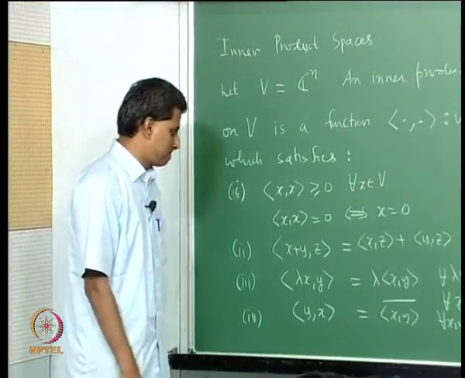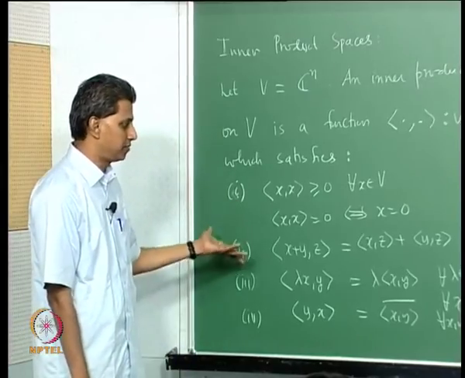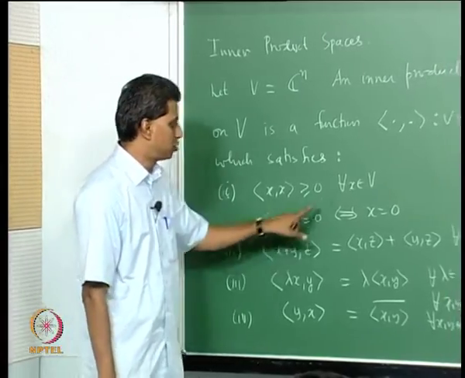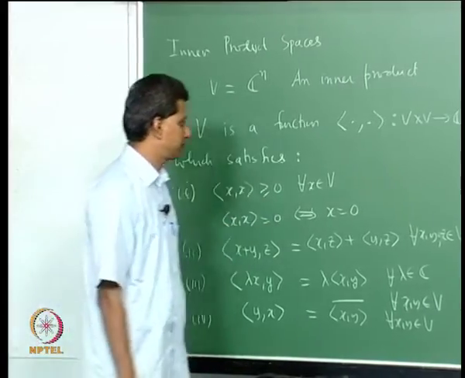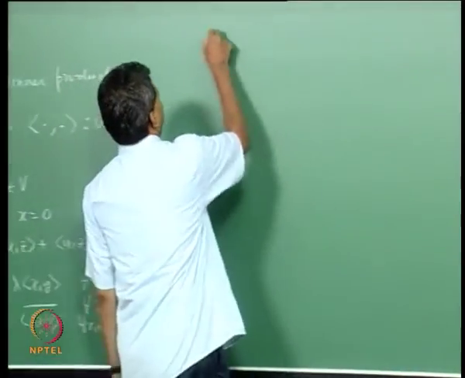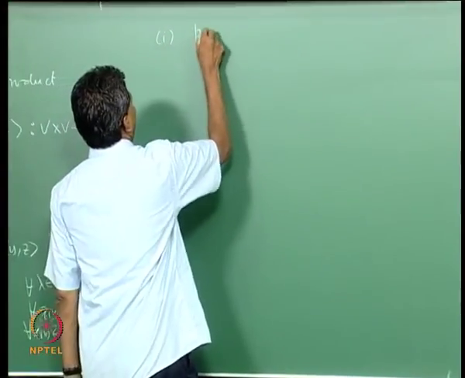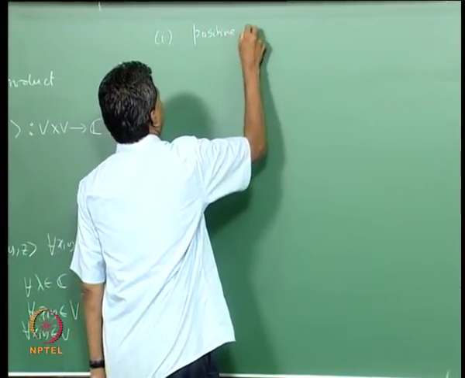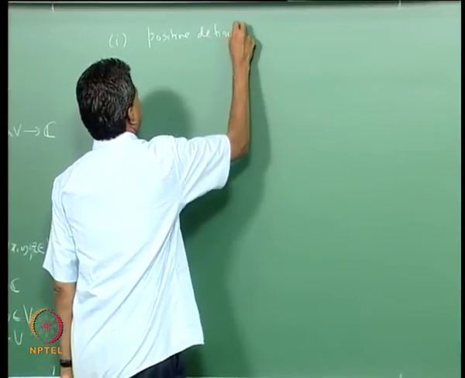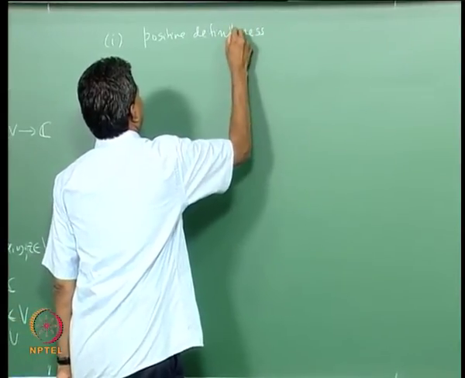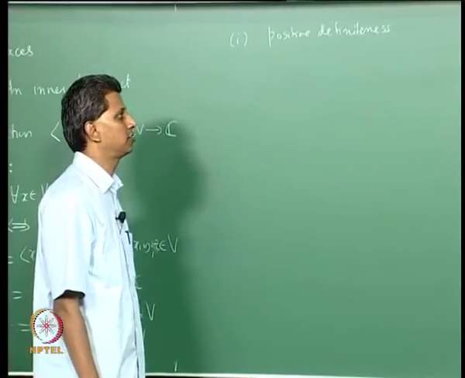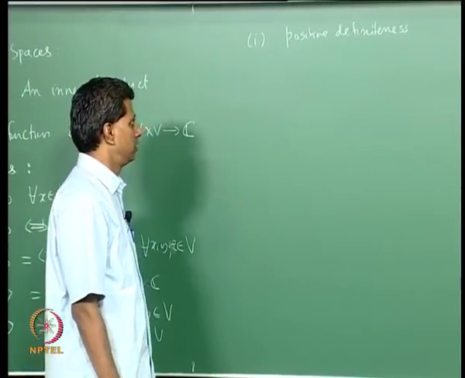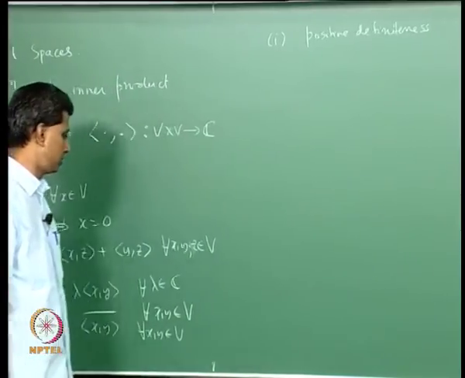Okay. There are some names associated with these conditions. The first one is called positive definiteness of the inner product. It is greater than or equal to 0, and it is equal to 0 if and only if x is 0. So, first property is positive definiteness.